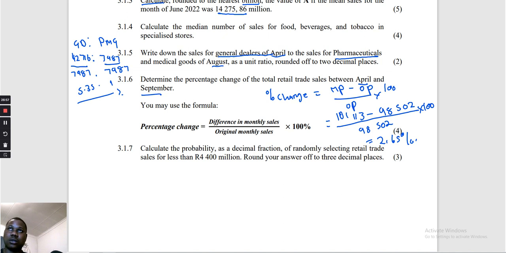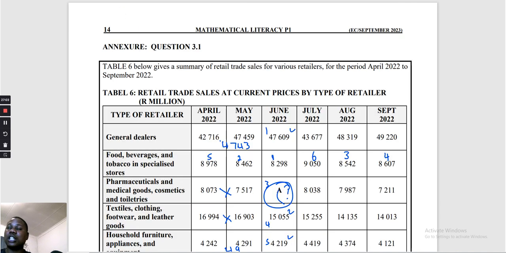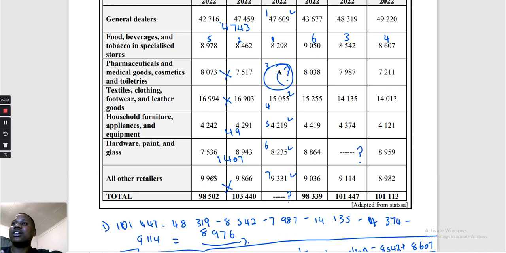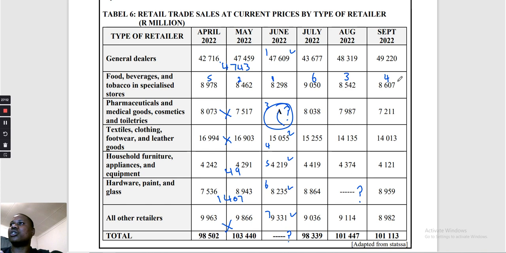First, we need to count how many entries are here. It's 1, 2, 3, 4, 5, 6, and from the top 1, 2, 3, 4, 5, 6, 7. So 6 multiplied by 7, there are 42 chances.